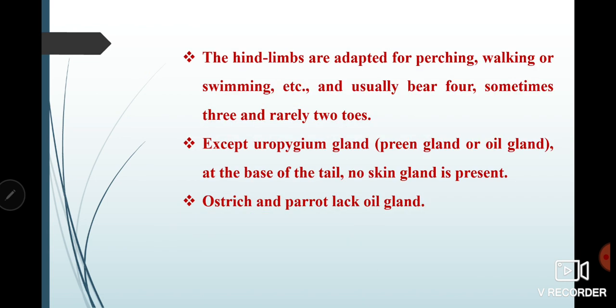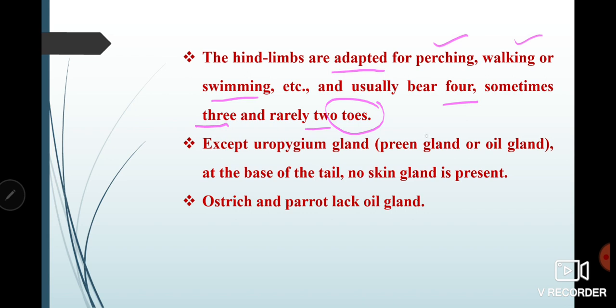Now, what about their hind limbs? Their hind limbs are also adapted for perching, walking, swimming, and usually they bear four or three or rarely two toes. Means birds have either four toes, or three toes, or two toes only.